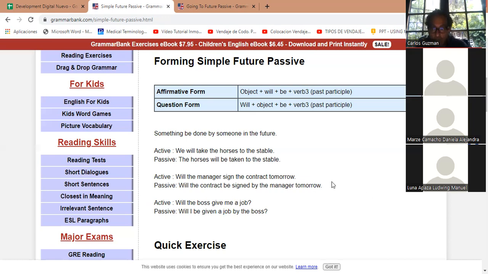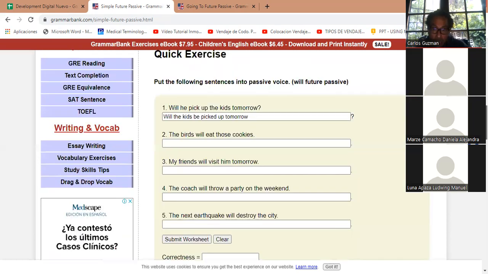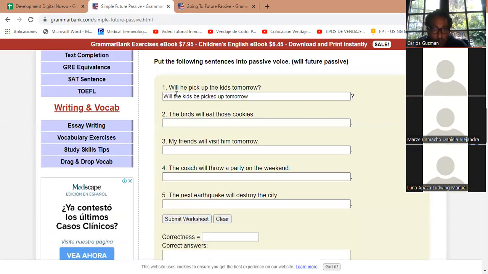All right, so anyway, we did this exercise yesterday. Let's do it again, because I bet you guys forgot. So number one, it says, will he pick up the kids tomorrow? How do we change that into passive? Will the kids be picked up tomorrow?